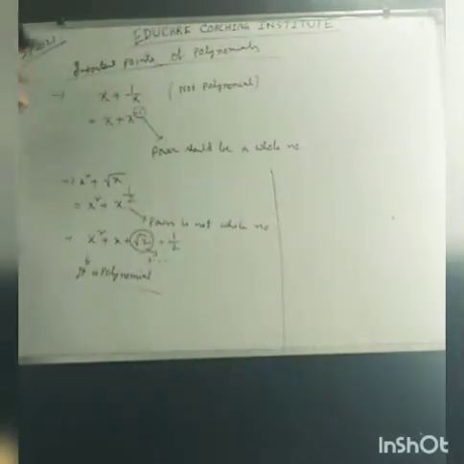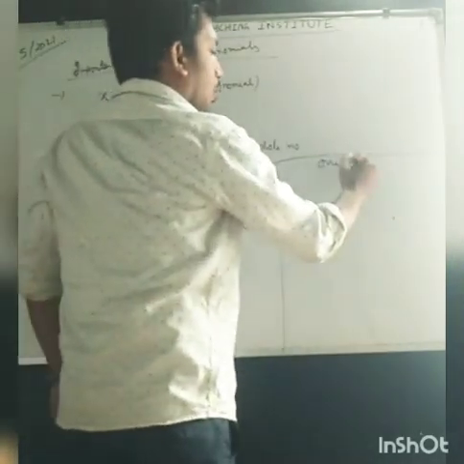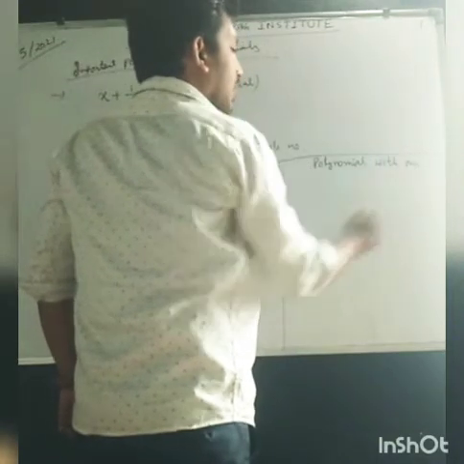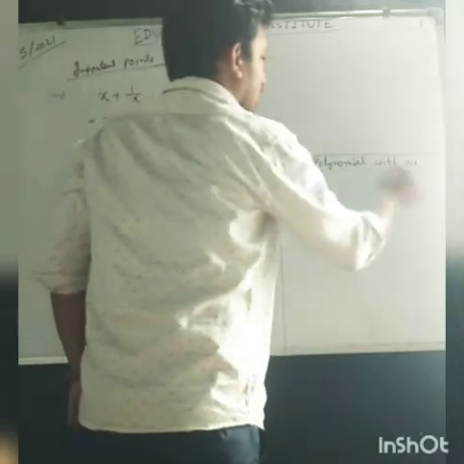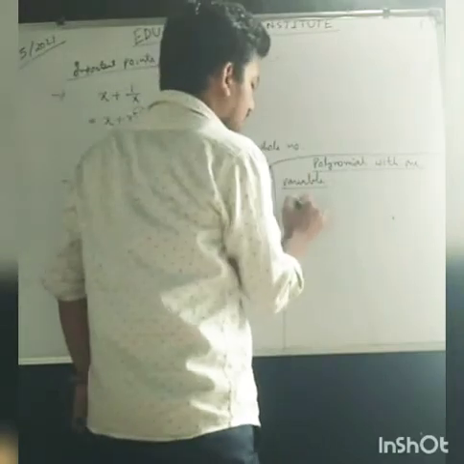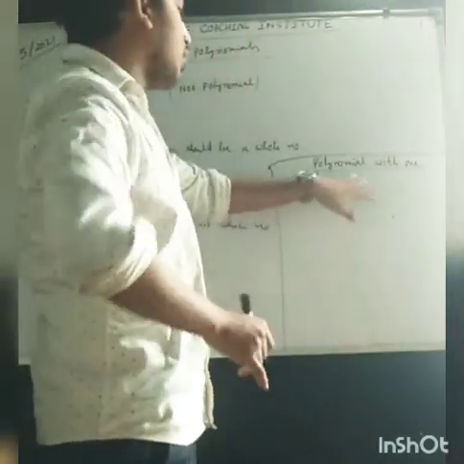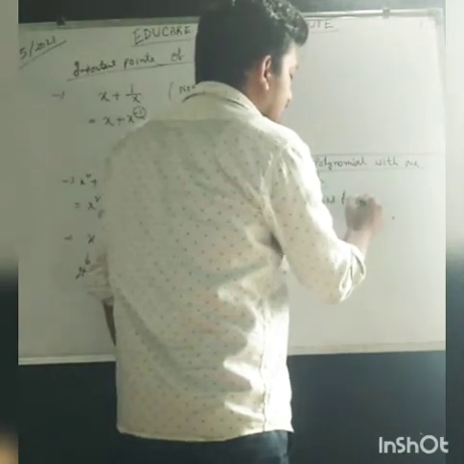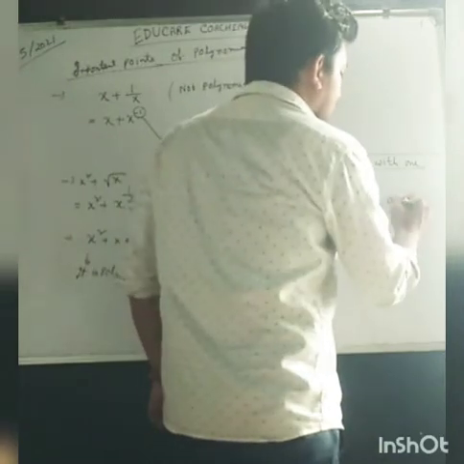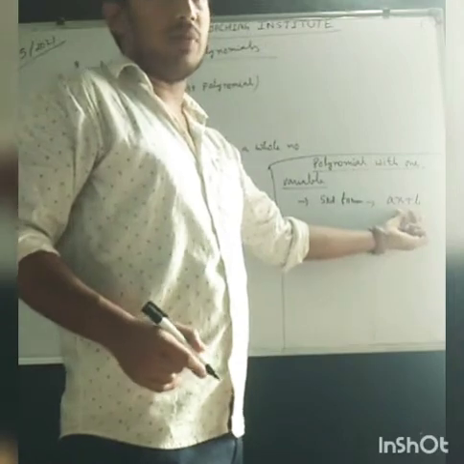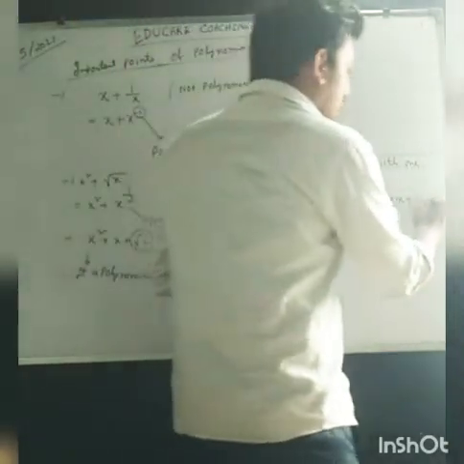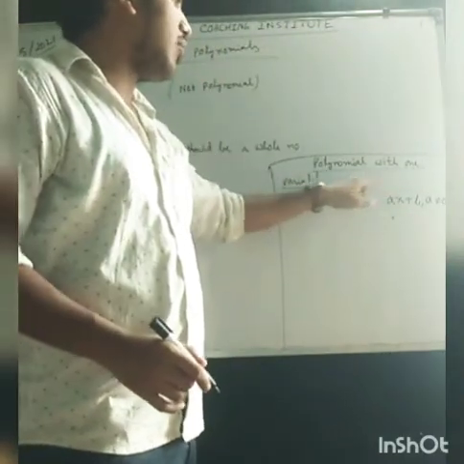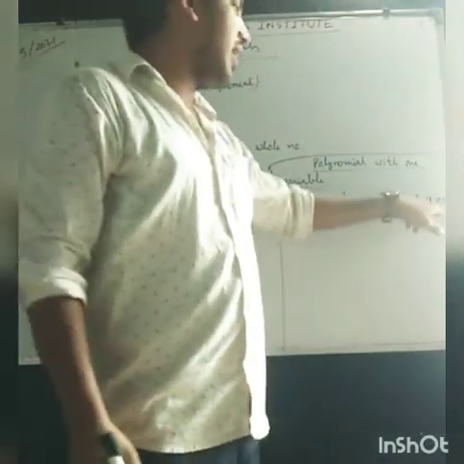Next, let us talk about one variable and two variables. A polynomial with one variable has a standard form: ax plus b is a polynomial with one variable, only x as the variable, where a is not equal to 0.